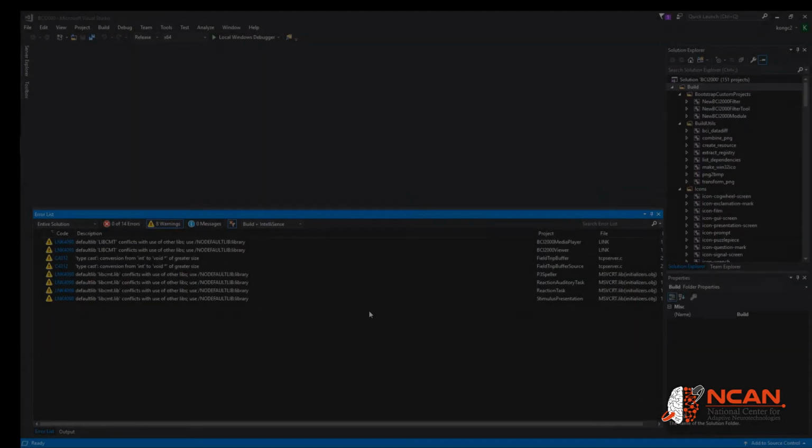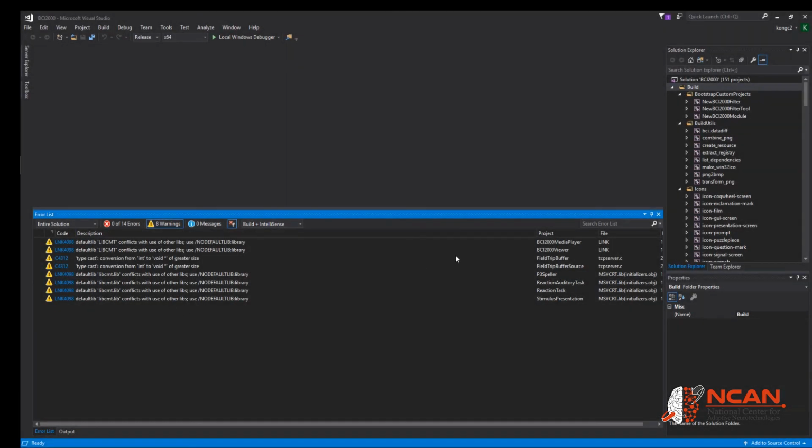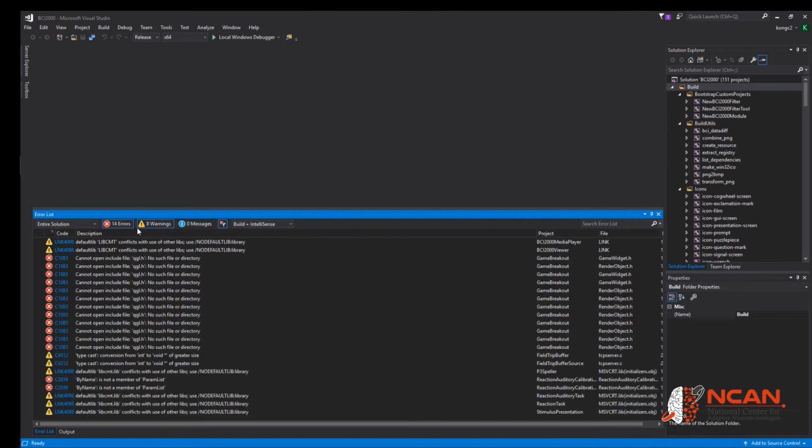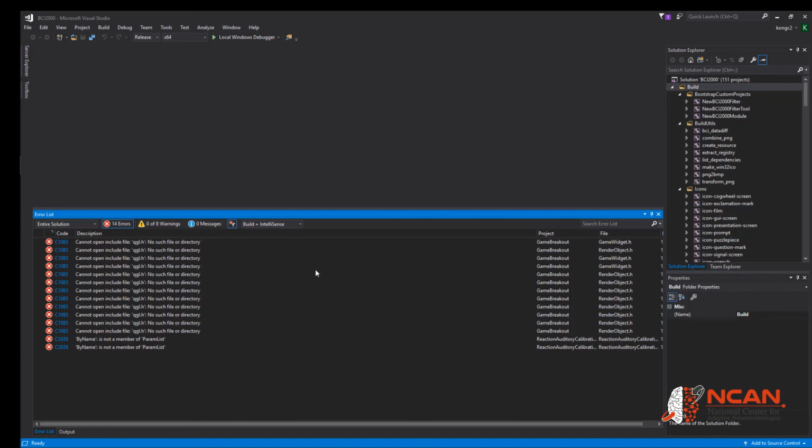In the end, it is common to have errors from some outside projects, as they may have been developed in different environments. These errors can be ignored if you are not intending to use one of these outside projects, as they will not affect the running of BCI2000.